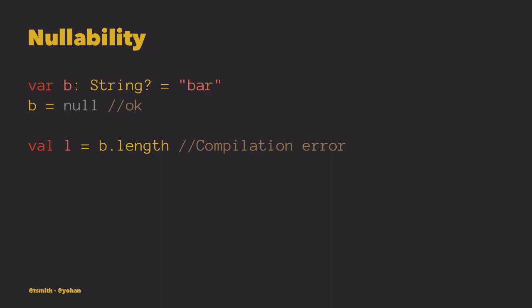However, in this next example, you'll note the question mark along with the declaration. This indicates to Kotlin that the value may be null, and we'll take care of checking that. Once we try to utilize that variable, we will see a compilation error as well, as we need to explicitly check for null before using it. You may also note the two different ways of declaring a variable here, both var and val. Kotlin uses var to indicate a mutable variable, and it uses val to indicate an immutable value.